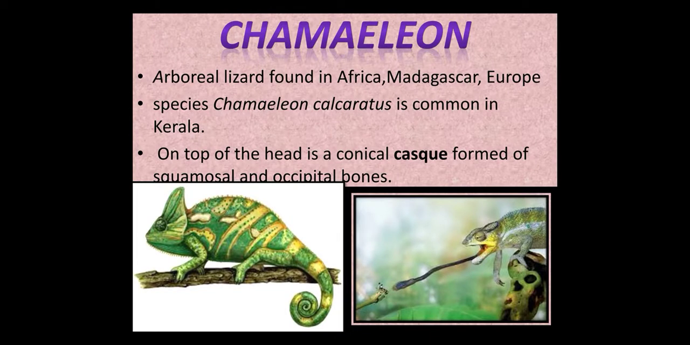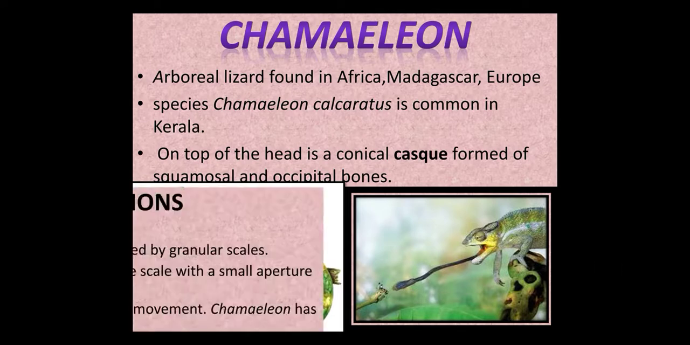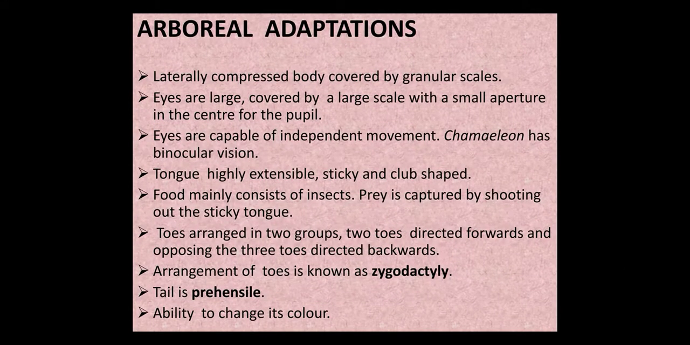Chameleon is an arboreal lizard found in Africa, Madagascar, and Europe. The species common in Kerala is Chamaeleo calcarifer. On the top of the head is a conical casque formed of squamosal and occipital bones. The body is highly adapted for an arboreal mode of life. The body is laterally compressed and covered by granular scales. The eyes are large and covered by a large scale with a small aperture in the center for the pupil. The eyes are capable of independent movement.